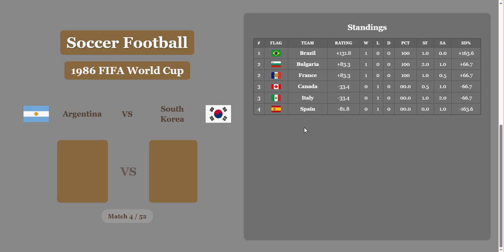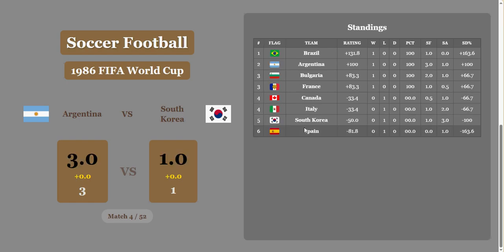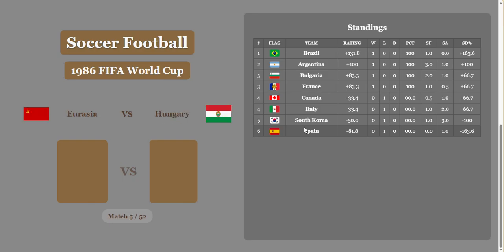Argentina versus South Korea. Argentina walloped South Korea in match 4 of 52. No economic difference, or not enough to be listed anyway. So the final score 3-1, and Argentina is in second on the rating, right below Brazil. That's kind of a technicality because the score against is 0.